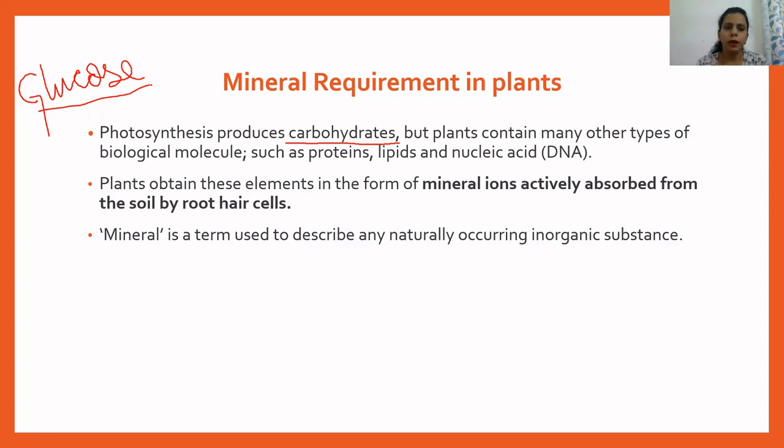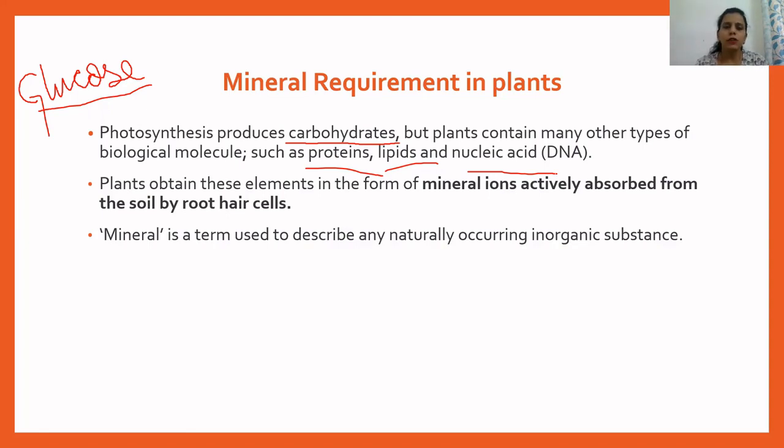But apart from carbohydrates, plants also need other nutrients like proteins, lipids, nucleic acids. Then plants also require minerals and vitamins. Vitamins are required by plants in very small amounts, and the most important vitamin for plants is vitamin C. But apart from vitamins, plants need a continuous supply of proteins, lipids, nucleic acids, and then various minerals like potassium, nitrogen, then they need calcium, magnesium, sodium, etc.